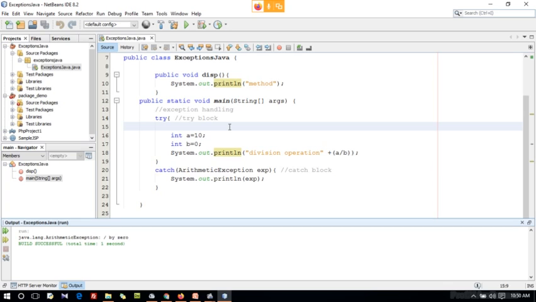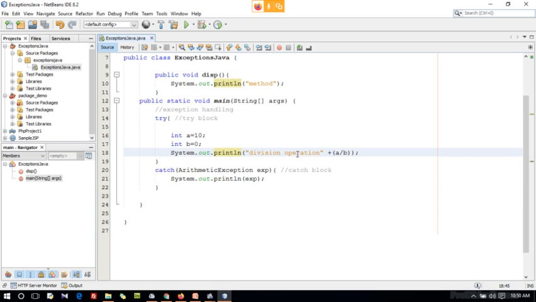And guys, if you use Scanner, you can get the input from the user, right? At that time we don't know what kind of input they are going to give. They may plan to give 10 for A and 20 for B, but unknowingly if they give 0 for B, some error occurs. That kind of error is a runtime exception. Clear guys? That kind of exception can be handled like this using try and catch blocks.